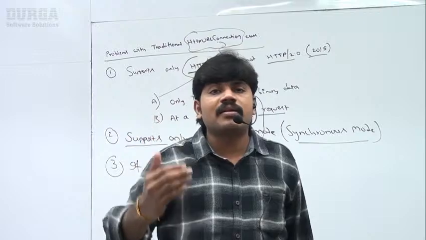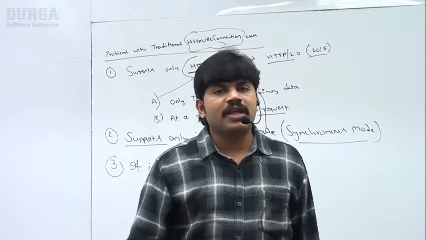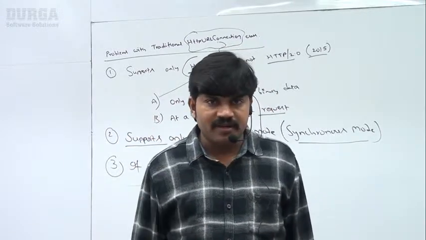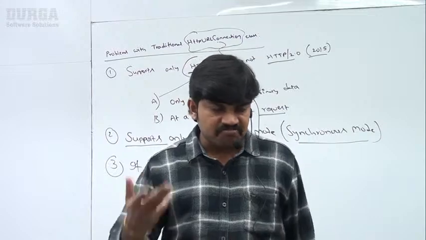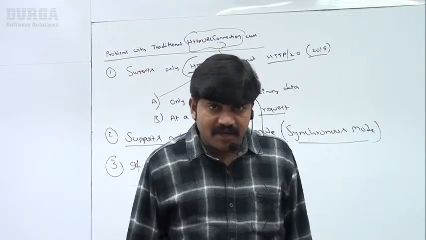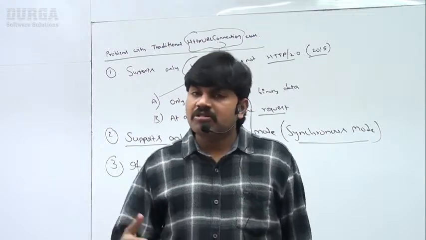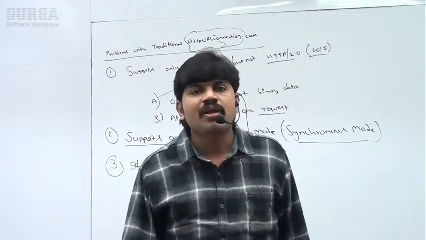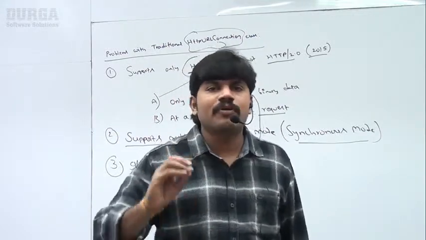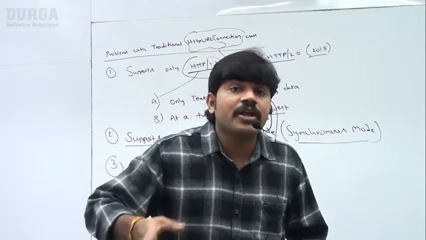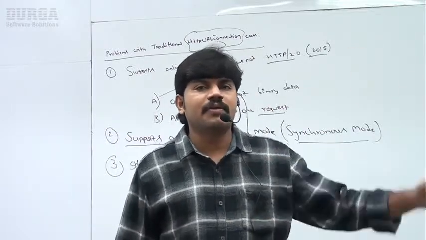Worldwide programming experts requested the Java vendor. First time they requested, no response. Second time they requested, no response from the Java vendor, no response from Sun Microsystems. Third time, no response. Then slowly worldwide programming experts started using third-party HTTP clients, right?